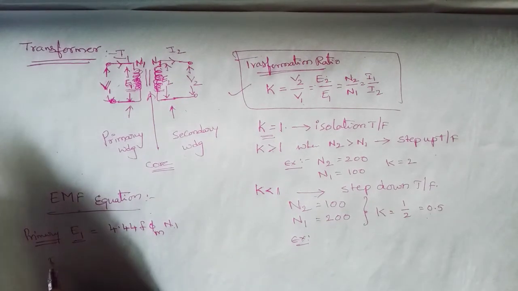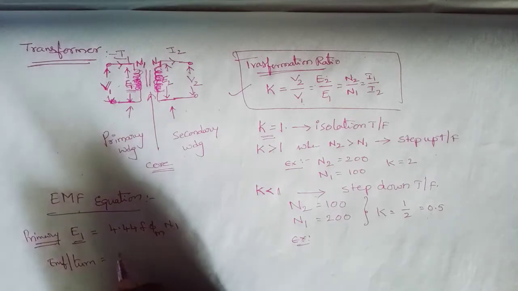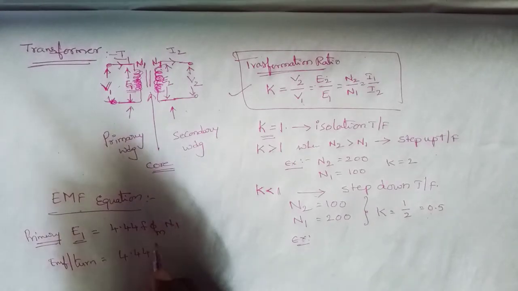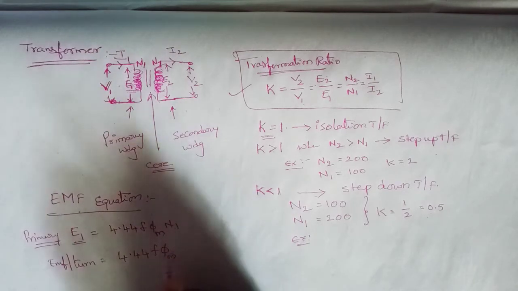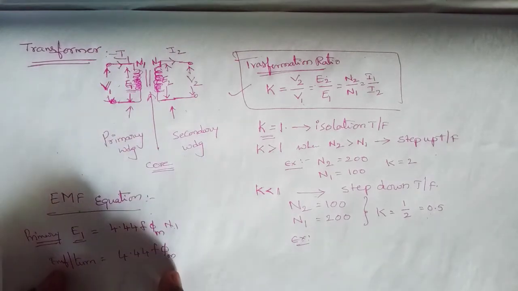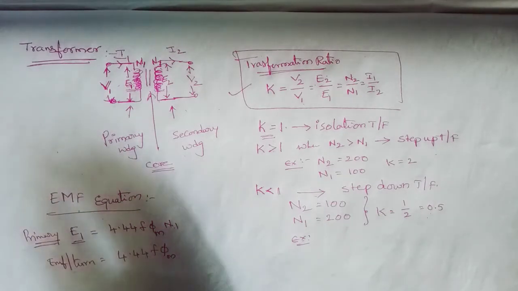If you want the EMF per turn, then the formula is 4.44 F phi m. Here the number of turns n1 is taken as 1, therefore that is nothing but the EMF per turn. The formula is 4.44 F phi m.